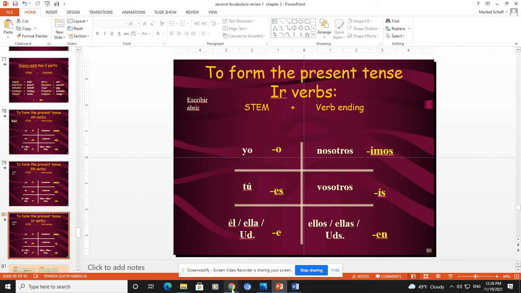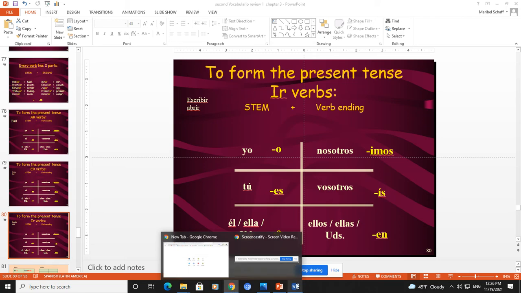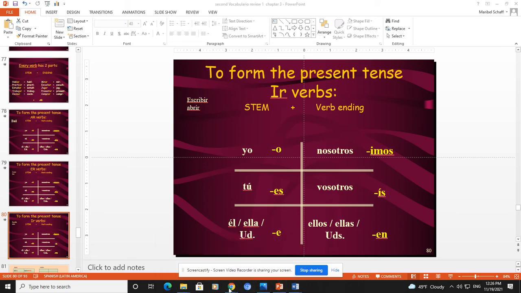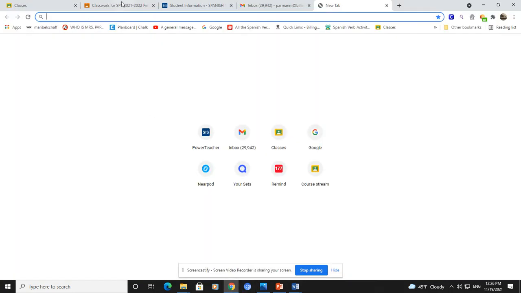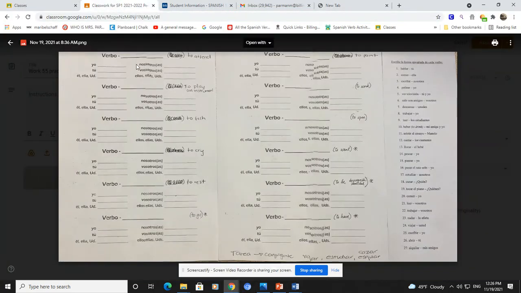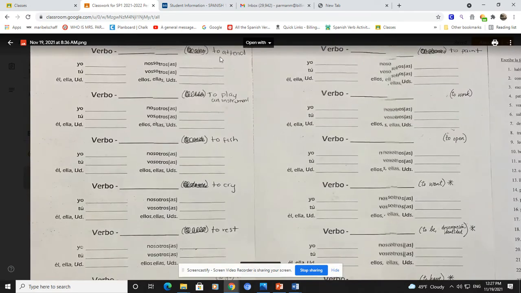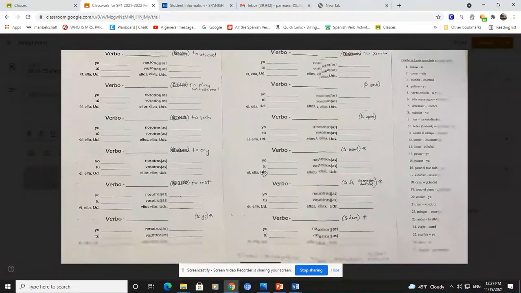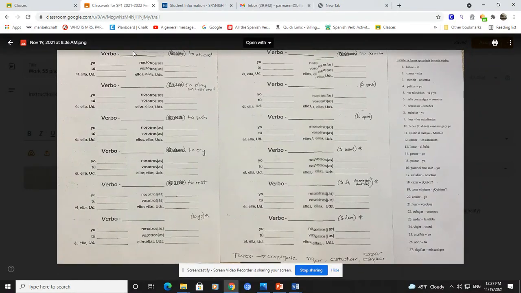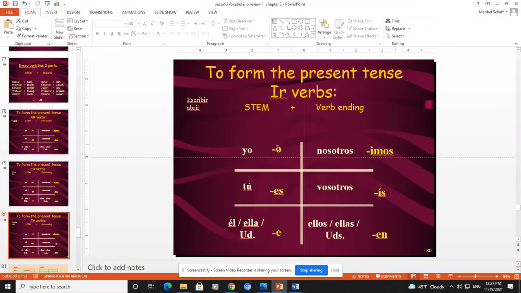So when you check your work today, which is posted in Google Classroom, you need to identify these conjugations. For example, here I have the verbs to attend, to play an instrument, to fish, to cry, to rest. So I want you to put the infinitive verb at the top, then identify the stem part, and then add the new endings based on the pronoun that you're using. So it's pretty much what we did in here.